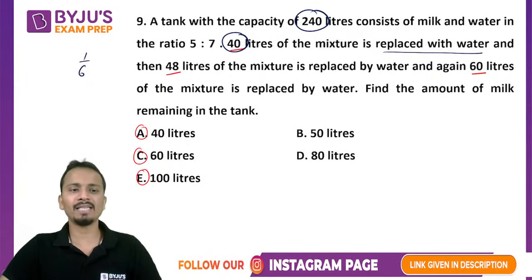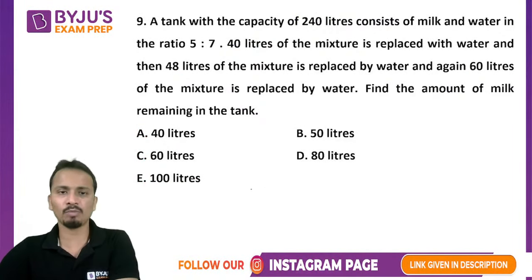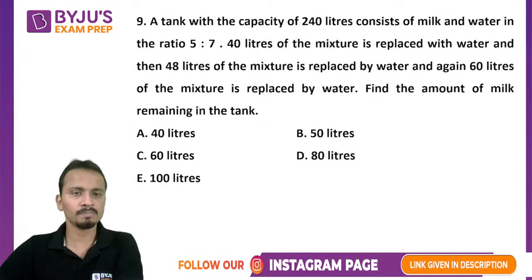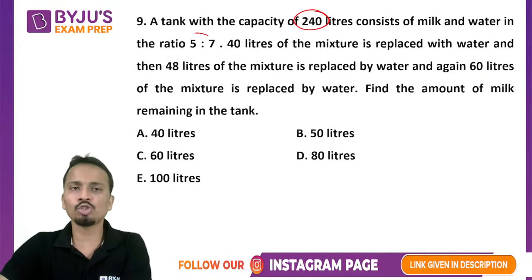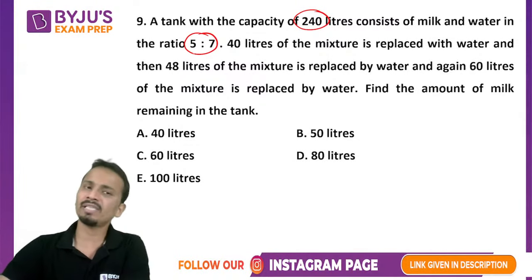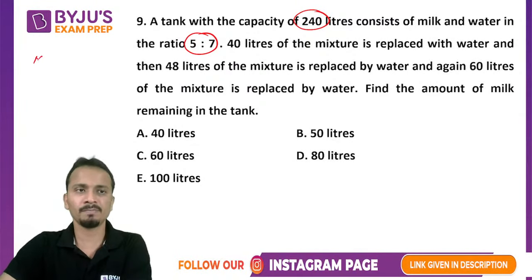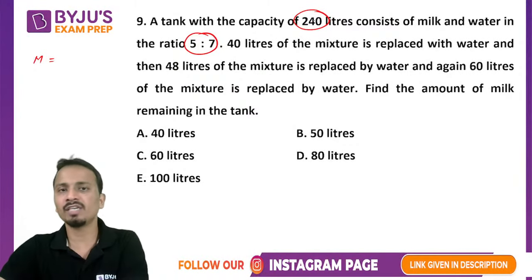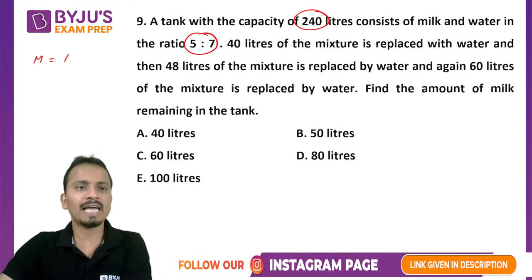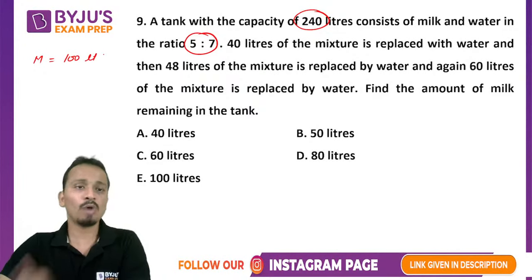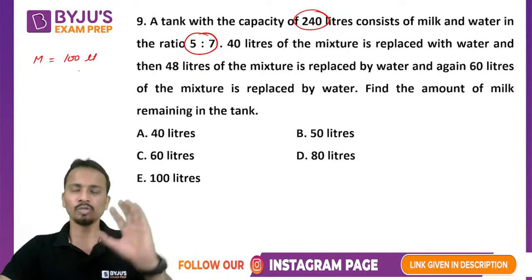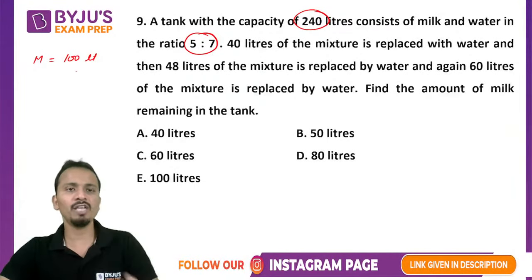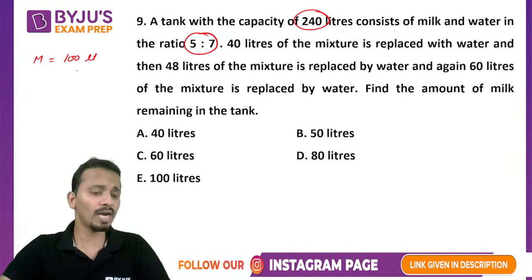Now let's apply this formula here. Okay, at the bottom of your screen, focus. So first of all, total quantity of solution was 240, in which milk and water were present in the ratio 5:7. So originally milk was 5 upon 12 multiplied by 240, that was 100 liters. So I have divided 240 in the ratio 5:7. So the initial quantity of milk was 100 liters.